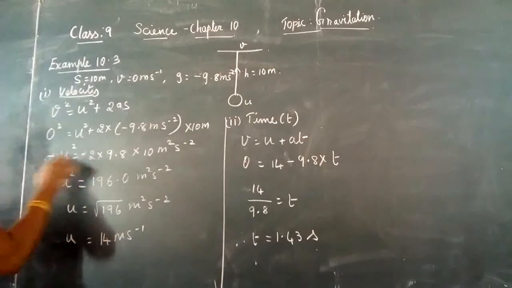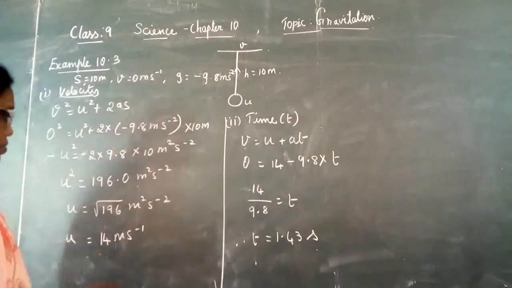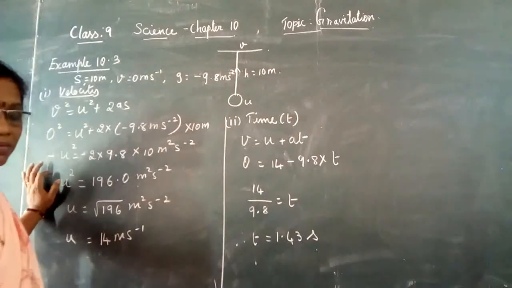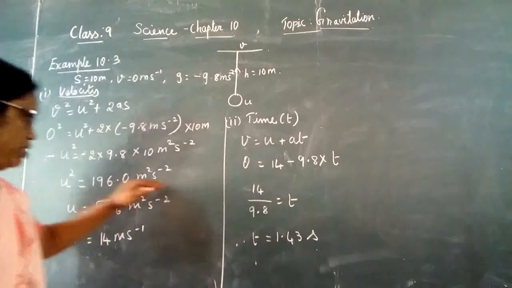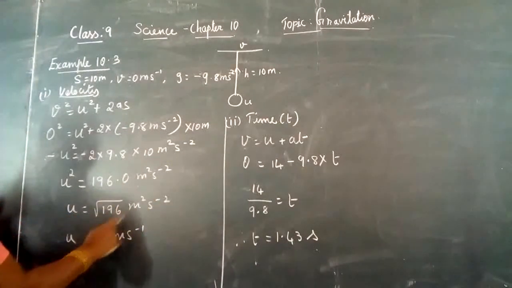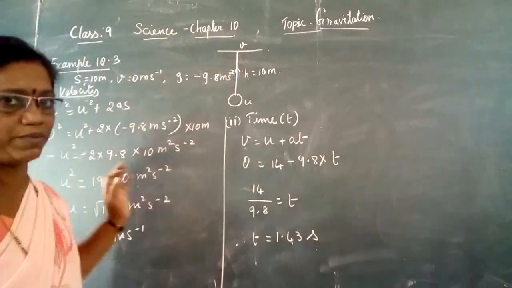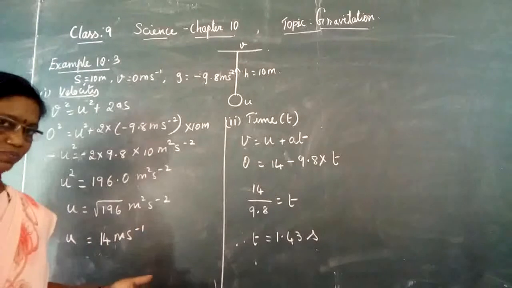Here minus and minus cancels. So u square is equal to this value. Since it is a square number, we want to find what is u. We are going to take the root of this value. So u is equal to square root of 196 meter square second power minus 2. So 196 is nothing but 14 square.